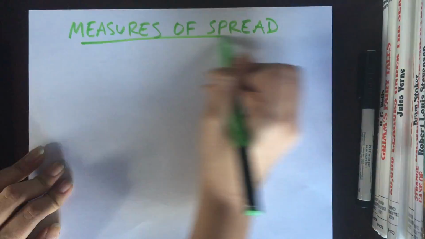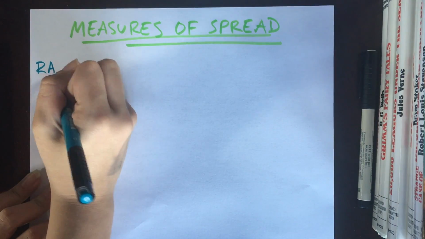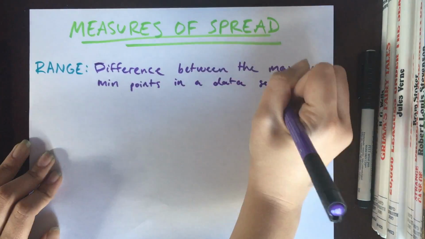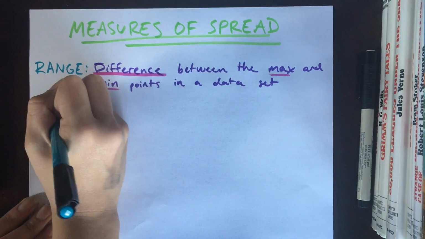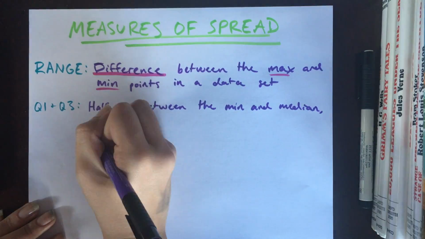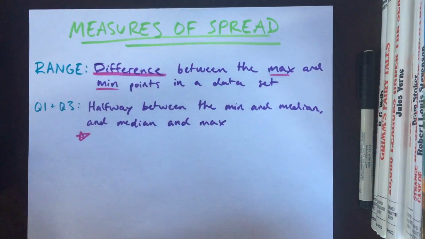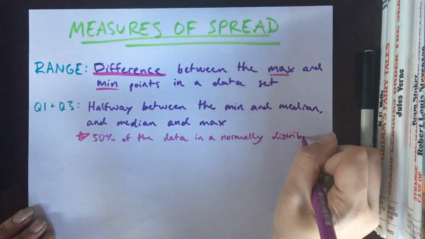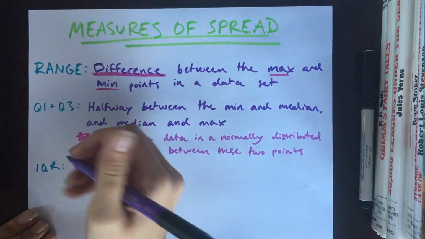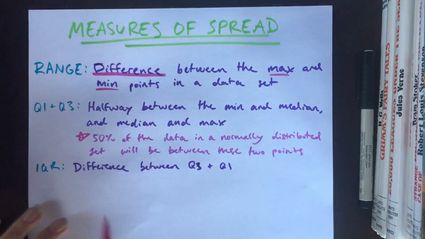The measures of spread are range, Q1, Q3, IQR, variance, and standard deviation. Range is the difference between the max and min points in a dataset. Q1 and Q3 are the measures halfway between the min and the median and the max. 50% of the data in a normally distributed set will be between those 2 points. IQR is the difference between Q3 and Q1.